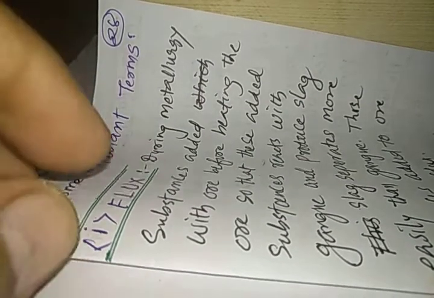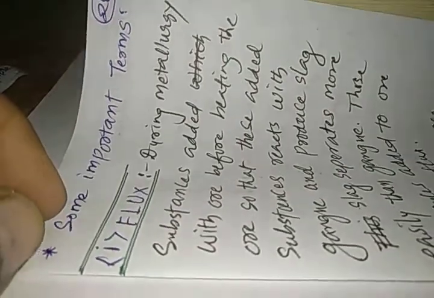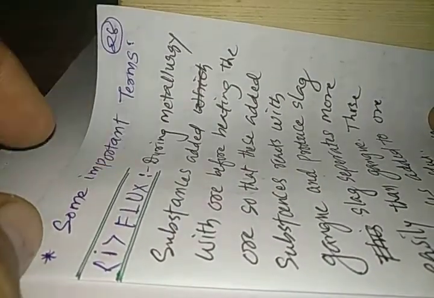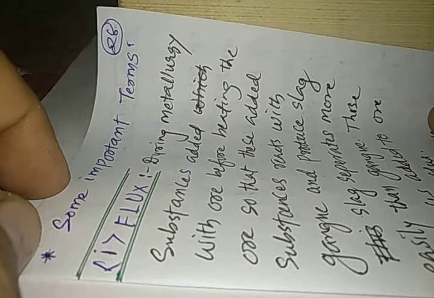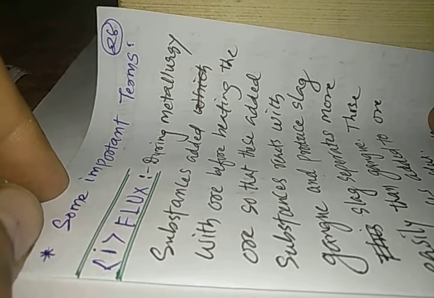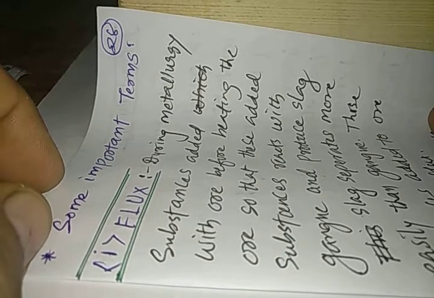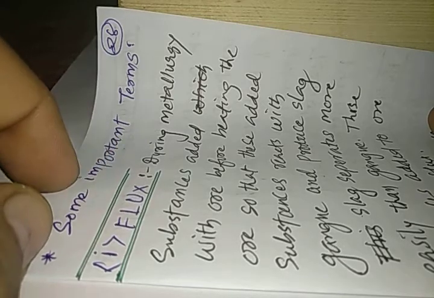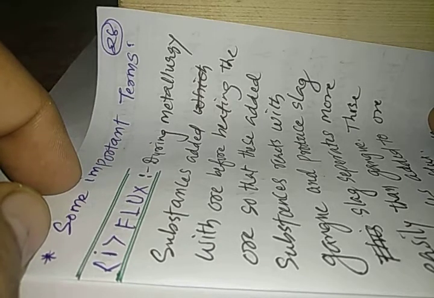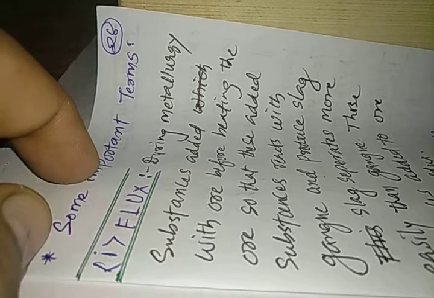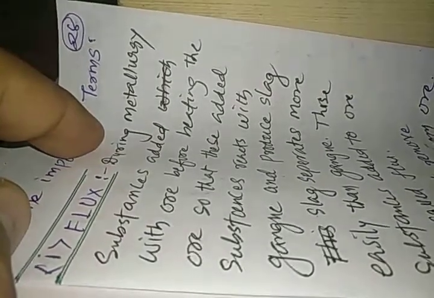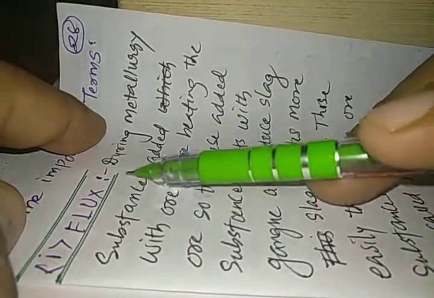In the last video we have seen about the reducing agents. Now we want to study about some of the important terms related to the metallurgical process. These terms are used in your textbook here and there. So I am trying to define them well so that if these terms are asked in the exam, you can write the answer well. Now we want to study about the flux.